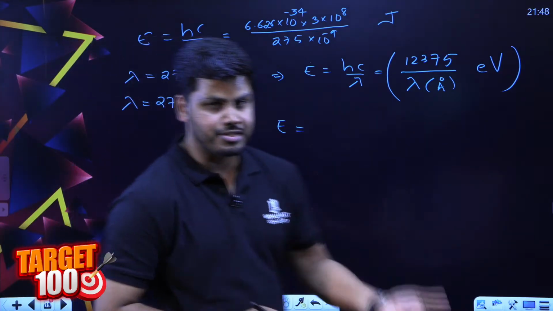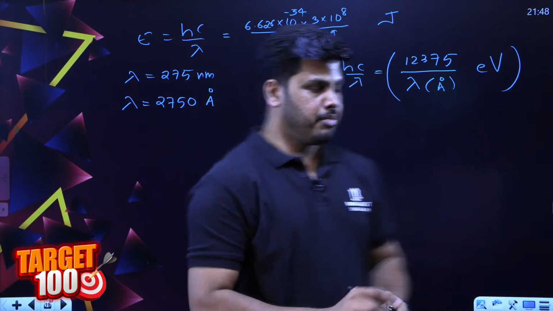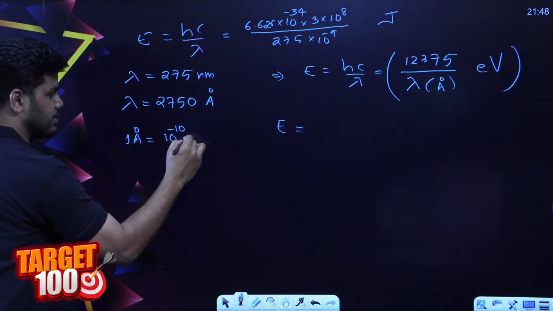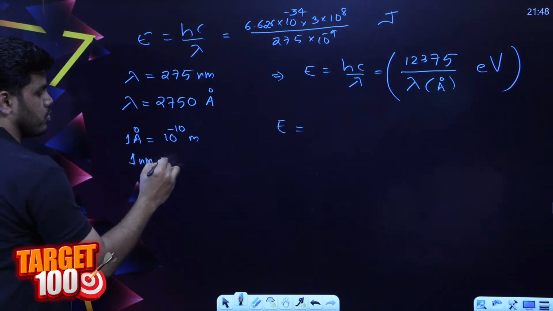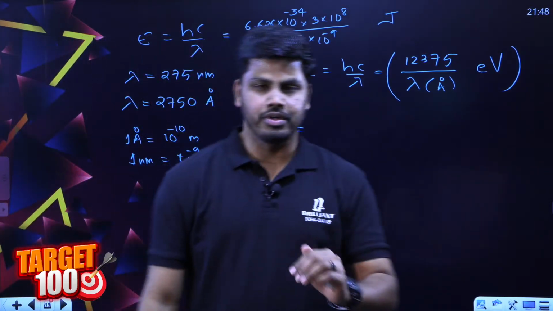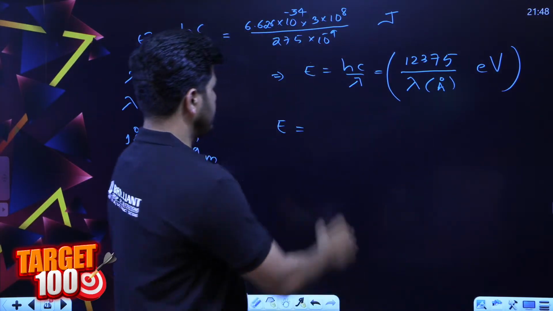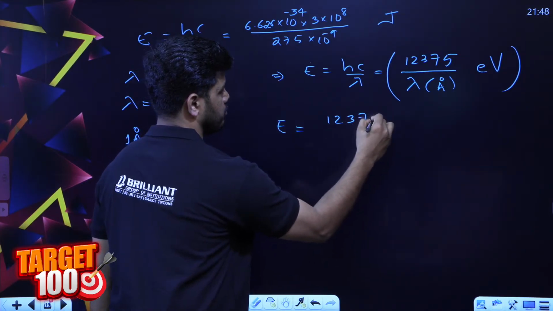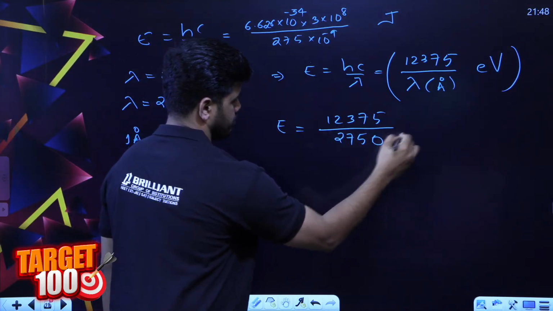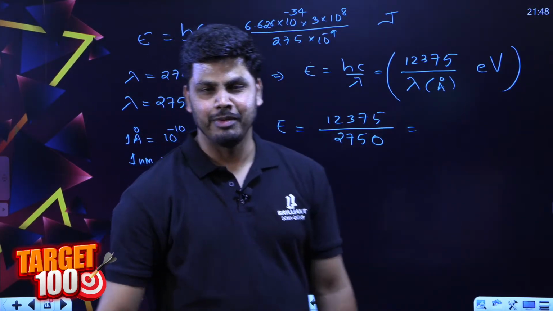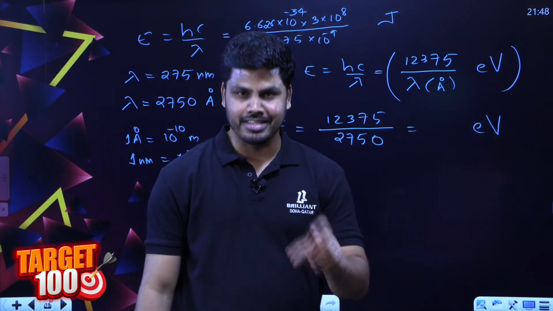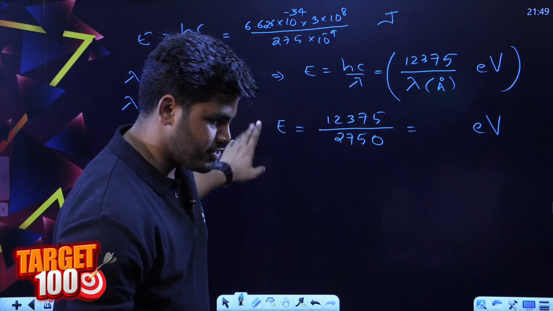Converting nanometer into angstrom, just multiply with 10, because 1 angstrom is equal to 10 raised to minus 10 meters, and 1 nanometer is equal to 10 raised to minus 9 meters. So just multiply with 10 to convert nanometer to angstrom. Then just substitute 12375 divided by wavelength in angstrom, 2750. That will be your expected energy in electron volt, and that energy will help you to identify the transition easily.